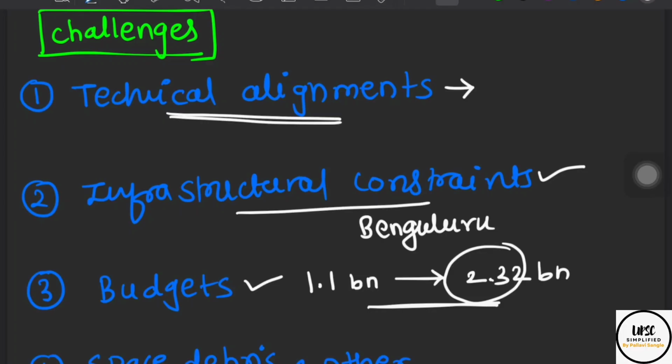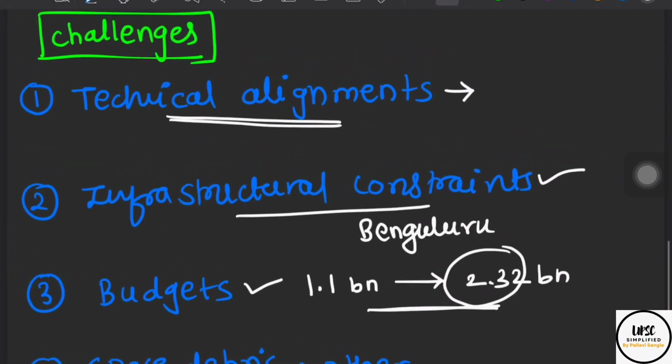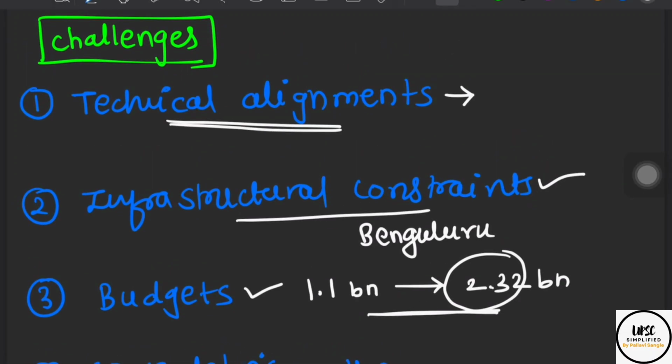Then there are so many other challenges, like we are going into a race of developing all these space missions and we are adding to the space debris, and there will be some other general challenges which you will be able to write. So considering all these aspects, in spite of all these challenges, India's Gaganyan is a very, very important mission. It is not just a mission, it is a testament to national aspirations, right? It will prove the scientific excellence of India, and it will pave the way for many such future explorations.